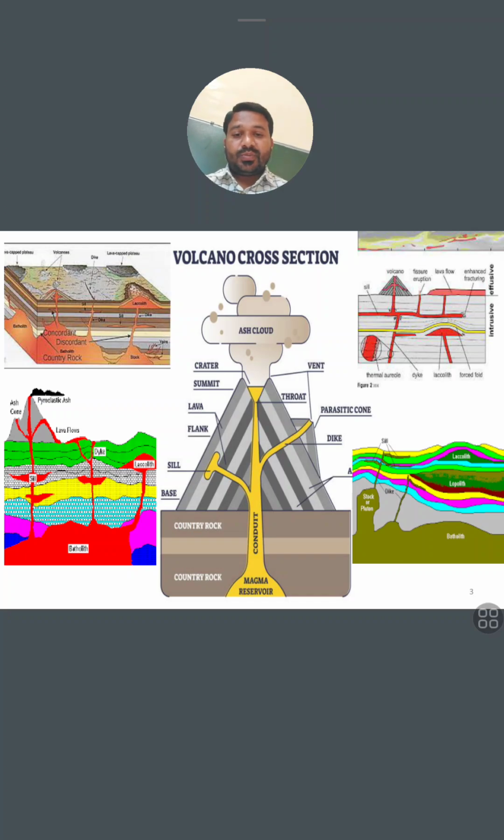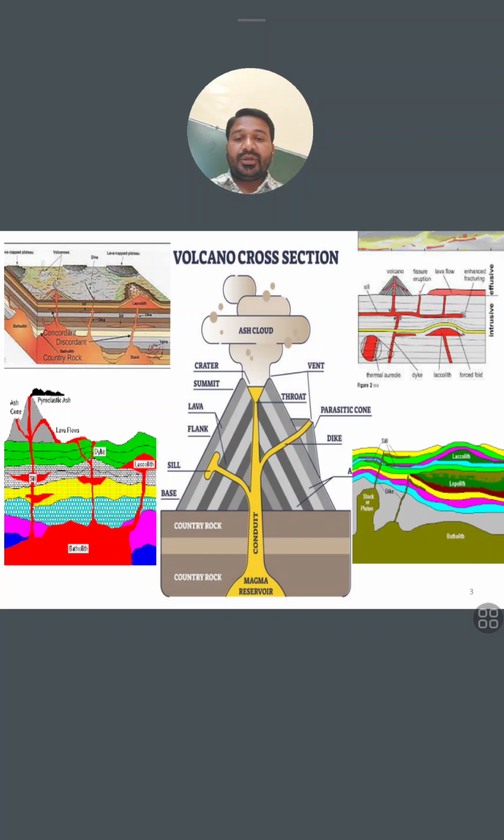Or when the pipe itself, the dike, cuts a pre-existing rock, it is called a discordant body. It changes the looks. So these are the figures about the general terminology we use.